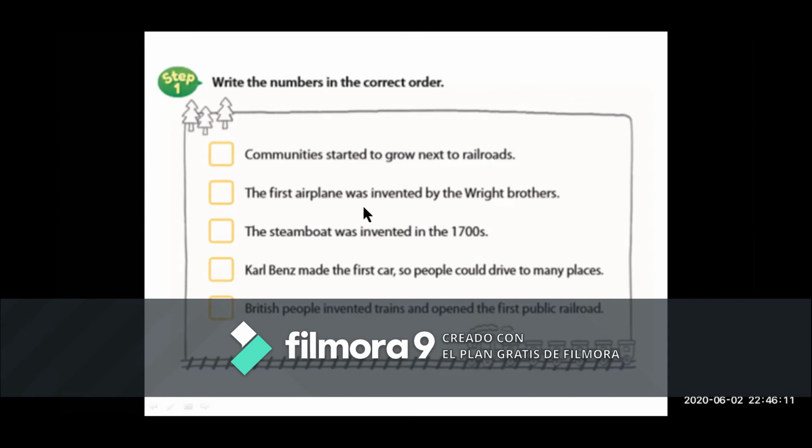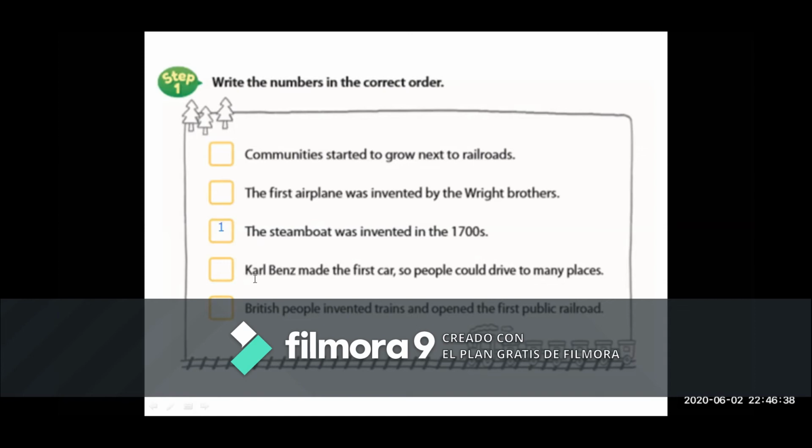The first airplane was invented by the Wright brothers. No, I think this is not the number 1. The steamboat was invented in the 1700s. Yes, this is the number 1.